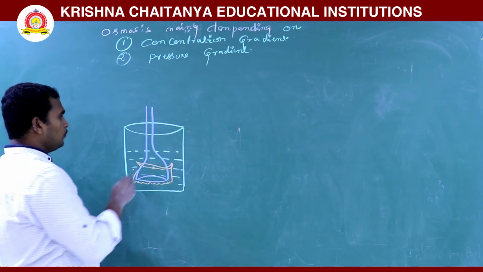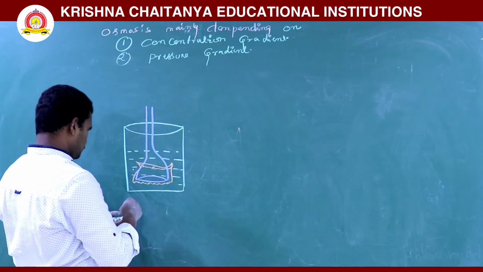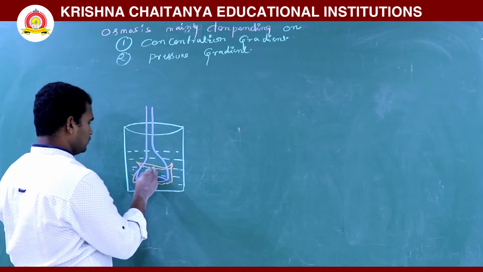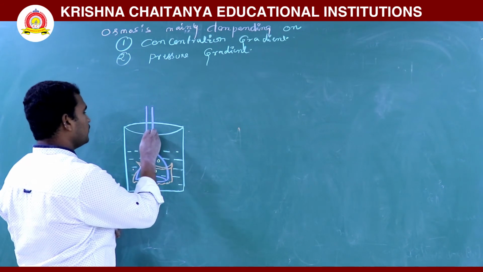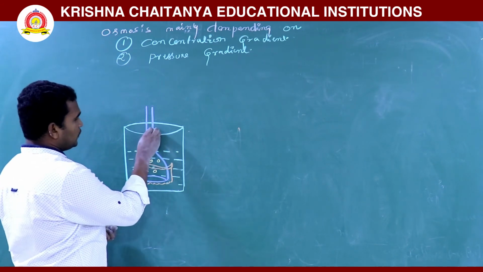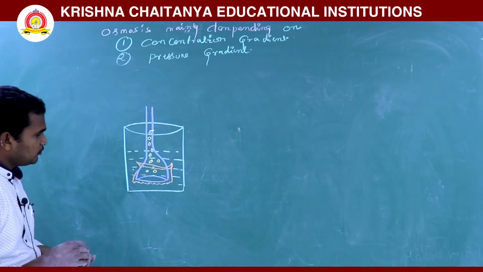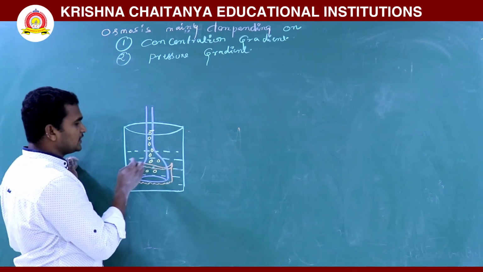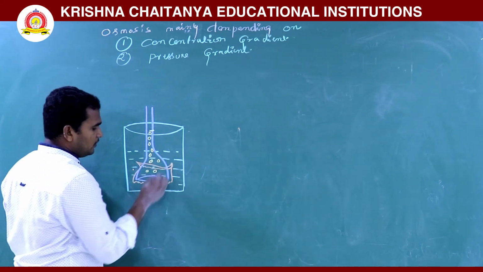Then you pour sucrose solution. This is the sucrose solution. You pour it here into the thistle funnel, sucrose solution up to here. So now, water, where to where is it moving? Here, the diluted solution is in the beaker and the concentrated solution we are taking in the funnel. So here concentrated, here diluted.